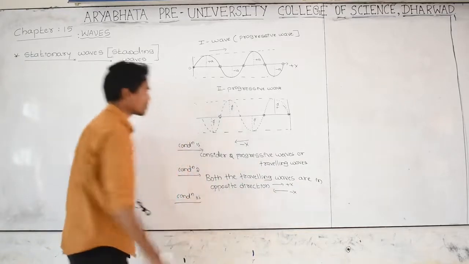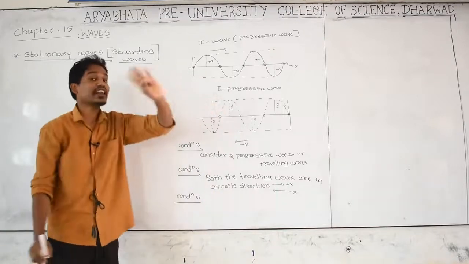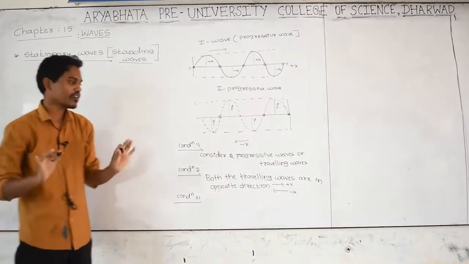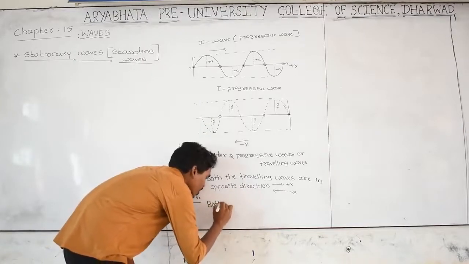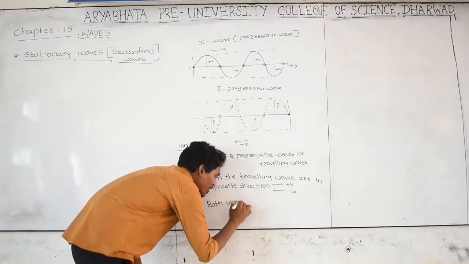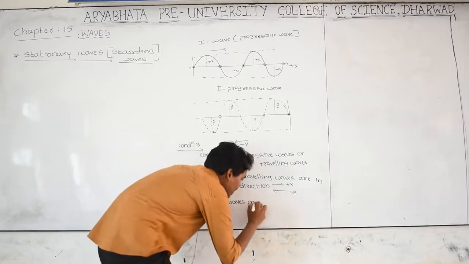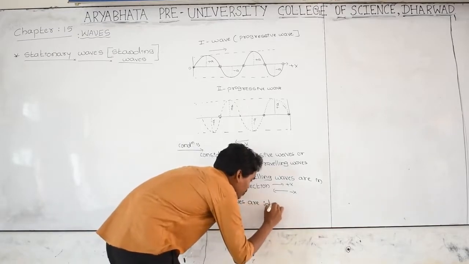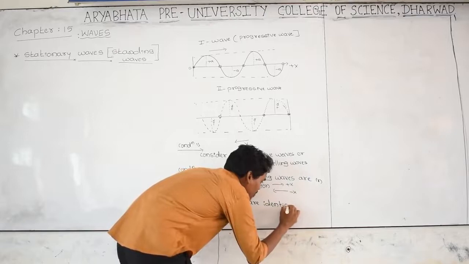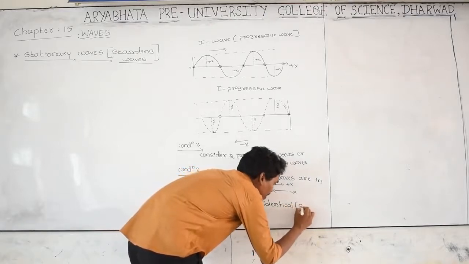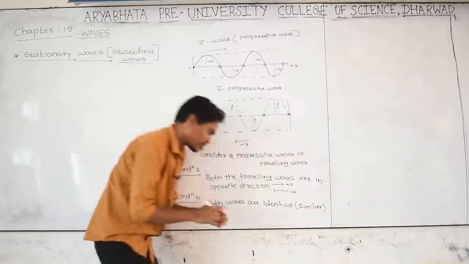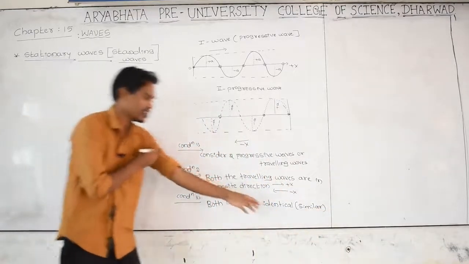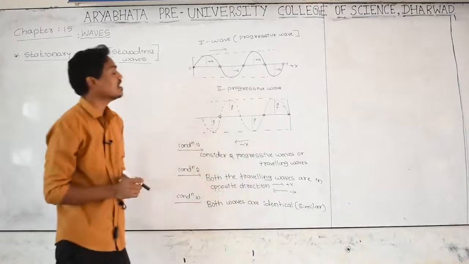Both the waves are identical. What is the meaning? Identical means similar waves. What do you mean by the word identical?